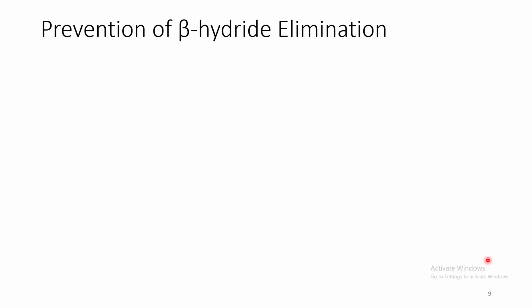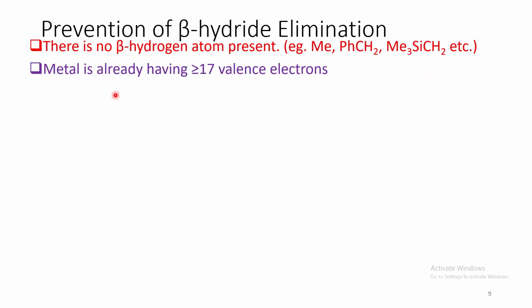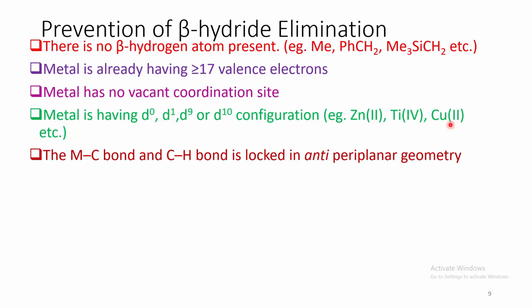Now, under which condition can beta hydride elimination be prevented? There is no beta hydrogen atom present, for example, methyl, benzyl, etc. Metal is already having 17 or more valence electrons. Metal has no vacant coordination site. The electronic configuration of the metal is d1, d0, d9 or d10, for example, zinc 2+, titanium 4+, copper 2+, etc.